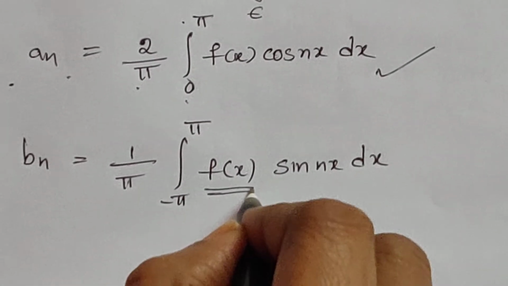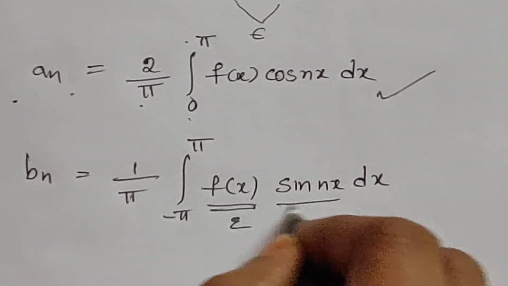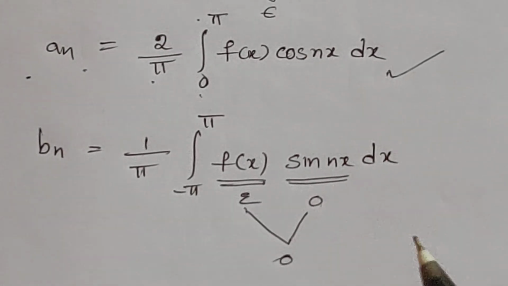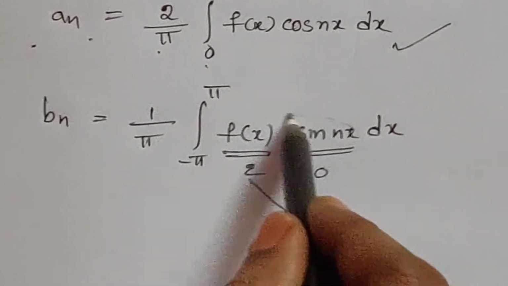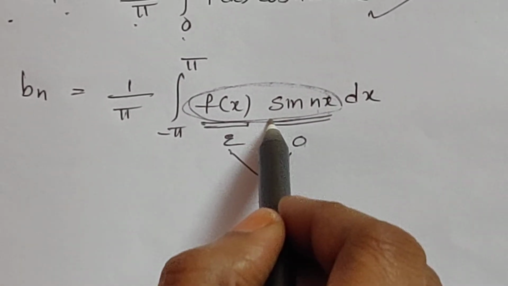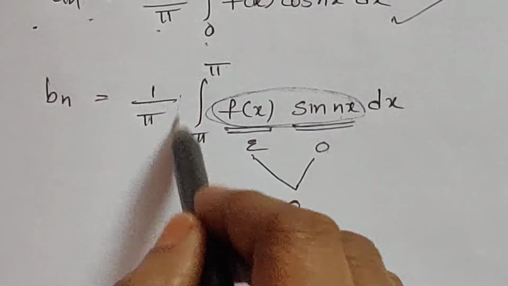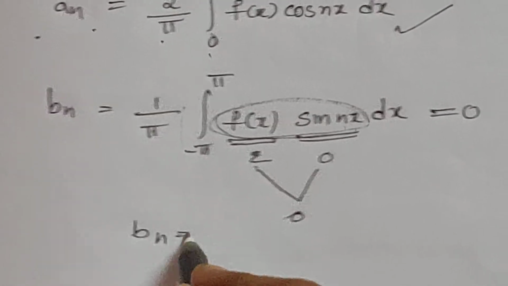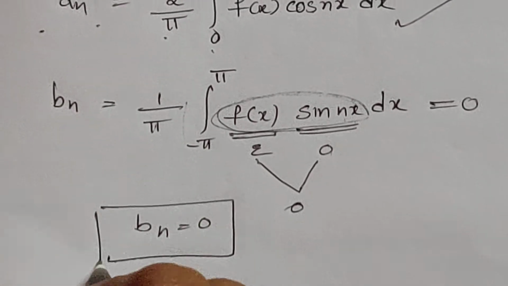Here the function under the integral is even, sin is odd function, product of even and odd function is an odd function. So the whole function becomes odd. So as the function under the integral is odd, the integral value becomes 0. That means Fourier coefficient bn becomes 0.